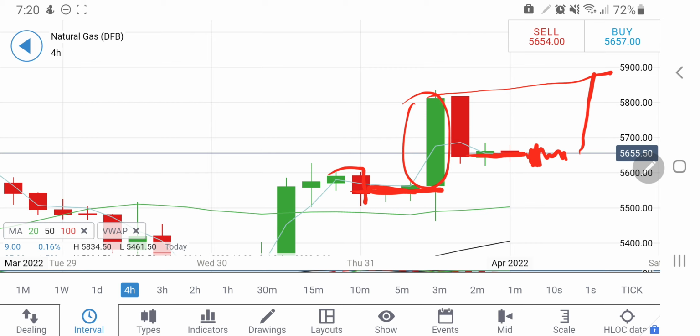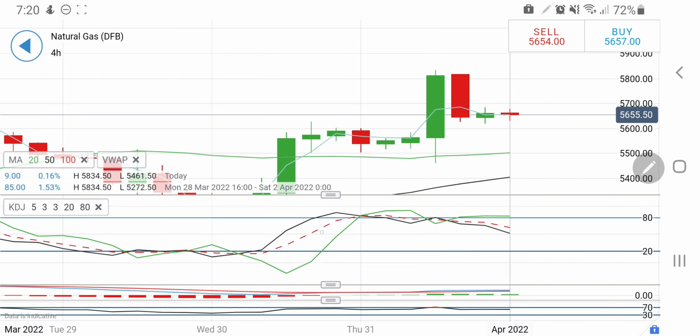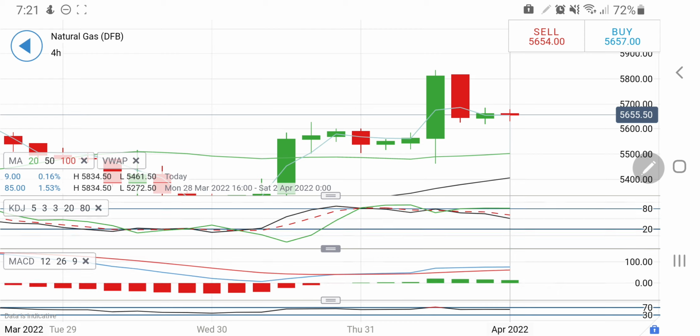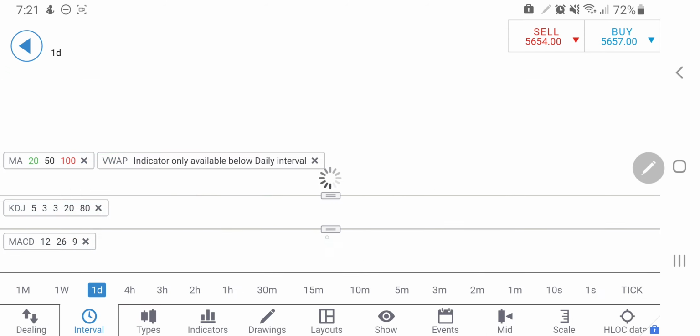Any breakdown below 5.6, it may try to get the support at this zone at 5.55 and then 5.5. These two levels will become important if it breaks below 5.6. At the same time, if it breaks out beyond 5.7, then 5.8 levels, and beyond that it will try to hit $6 levels. That is what it appears here. Stochastic on the 4-hour charts is comfortable but looking downwards. MACD are still on sell.